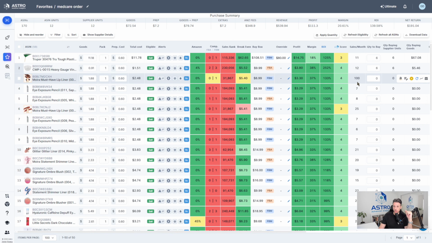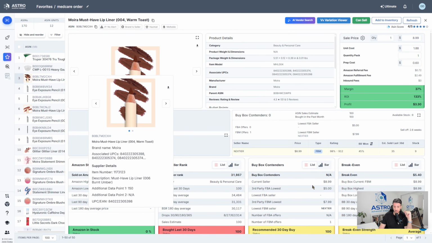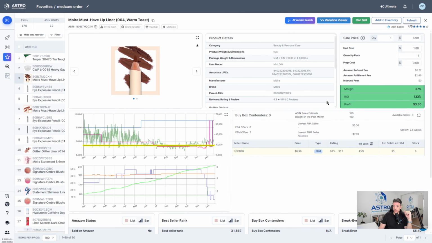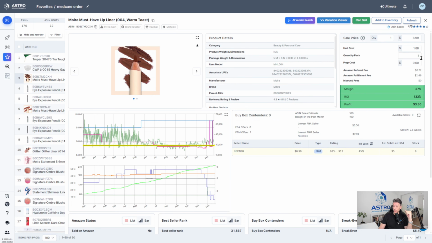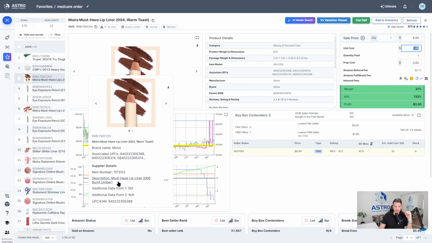Now this one here will be interesting. It has 100 sales per month. Let's check this one out. So this one here, 100 sales per month from what Amazon is telling us. A lot of profit. We buy it for $1.88. It's a liner. Let's just check out the details. So when I see products that are very profitable like this one that also sell in very high volume, I want to check things out. I want to double check things.